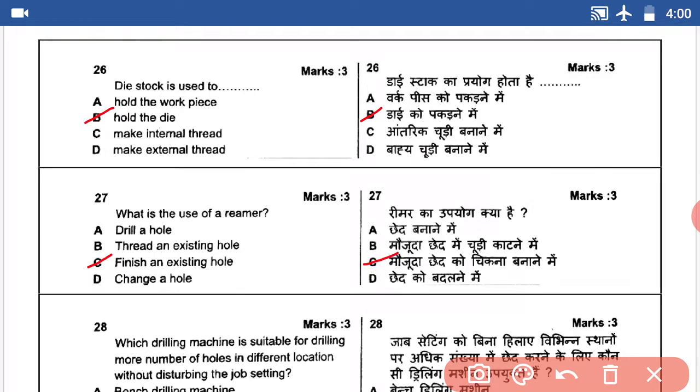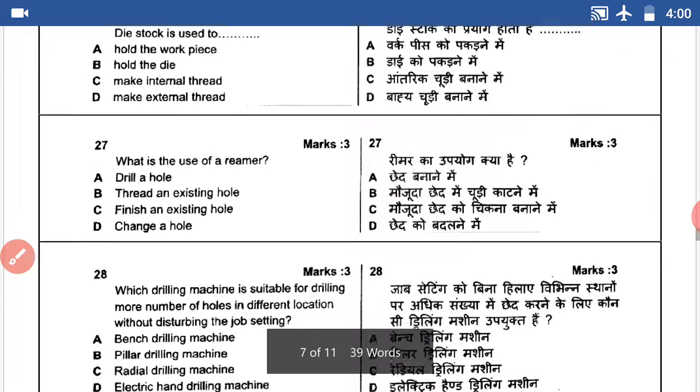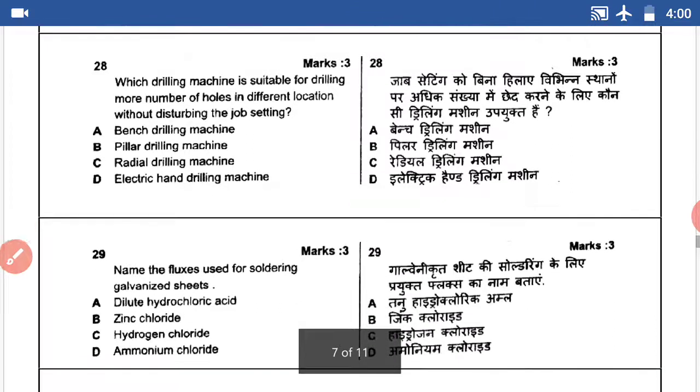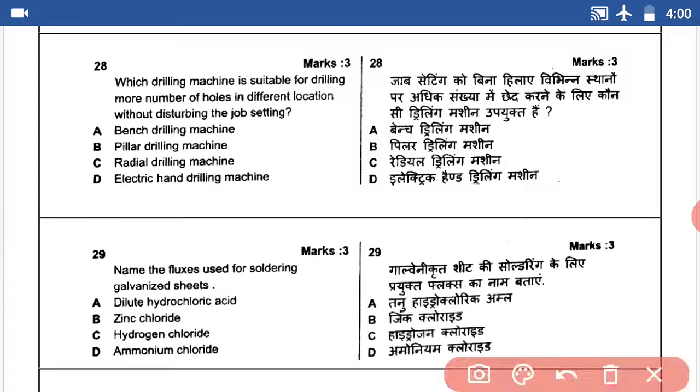Question number 28. Which drilling machine is suitable for drilling more number of holes in different locations without disturbing the job setting? Radial drilling machine. This question's answer is C.